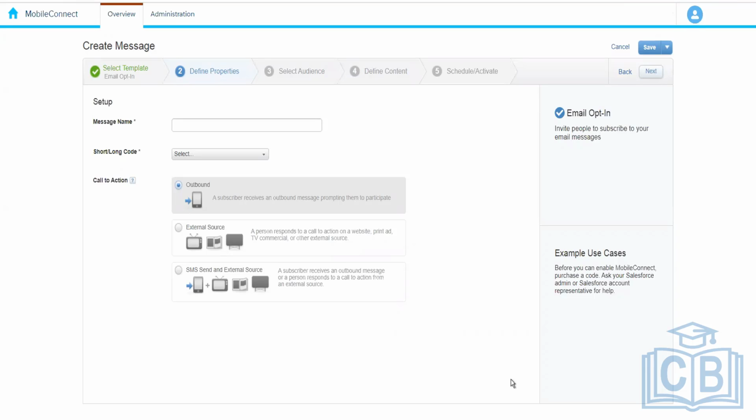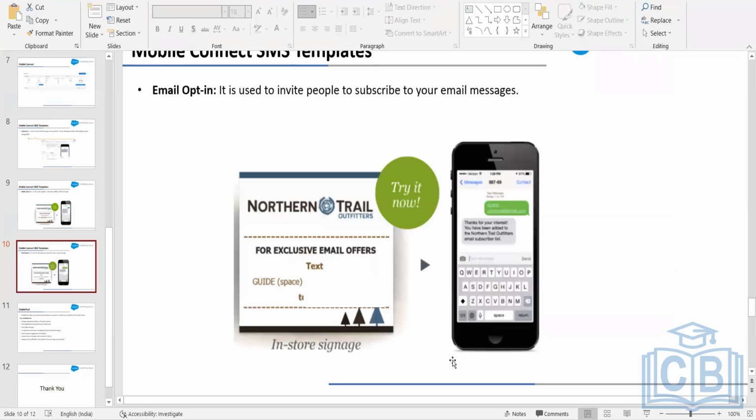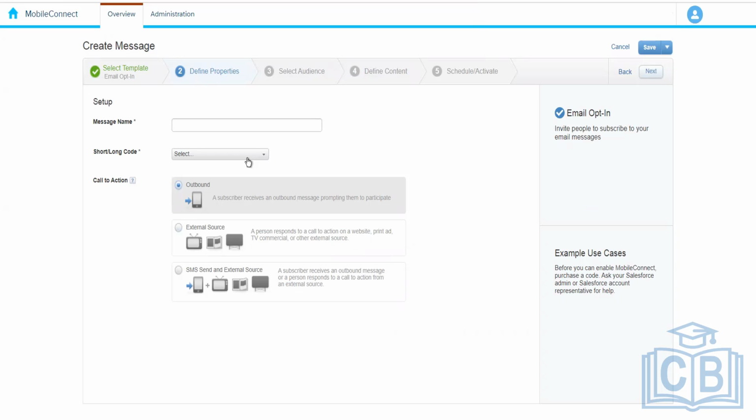That is why it is called SMS. So we are limited to 160 characters. If we want to share more information, we can have them subscribe to our email communication so that we can send them the entire information. So here we have the message name and then the short or long code that you need to send.